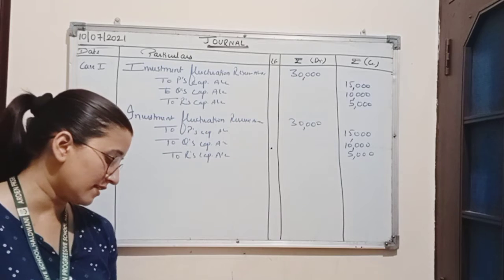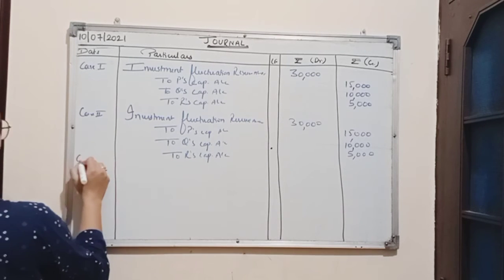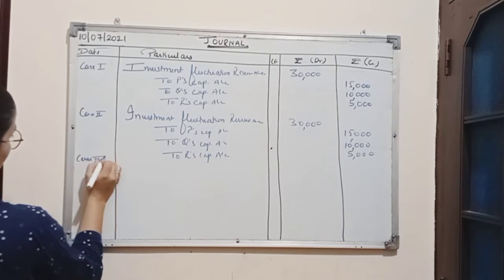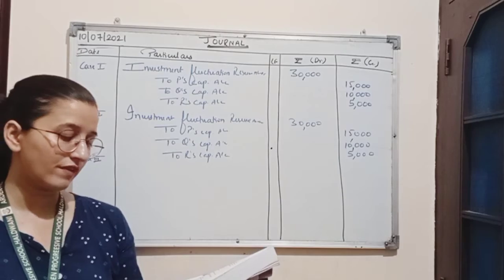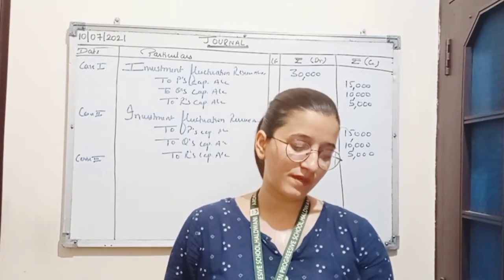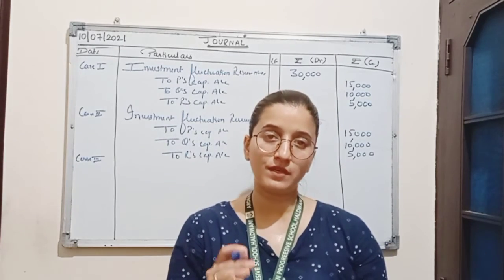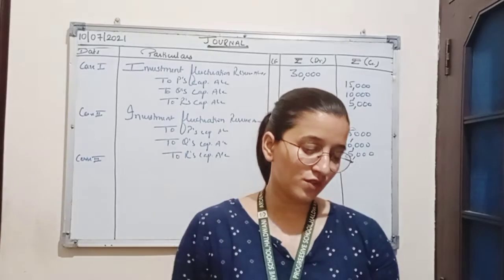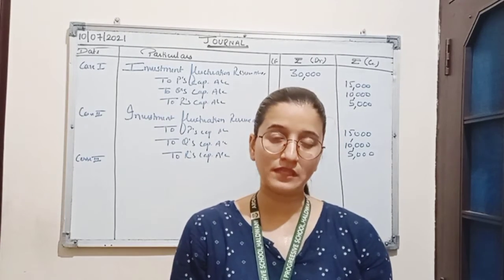Now third case is if market value of investment is rupees 4,88,000. So if we talk about the third case, we know the actual cost of investment was rupees 5 lakh, and now the market value of investment is rupees 4,88,000, which means the market value of investment is reduced. So 5 lakh minus 4,88,000 results to 12,000.